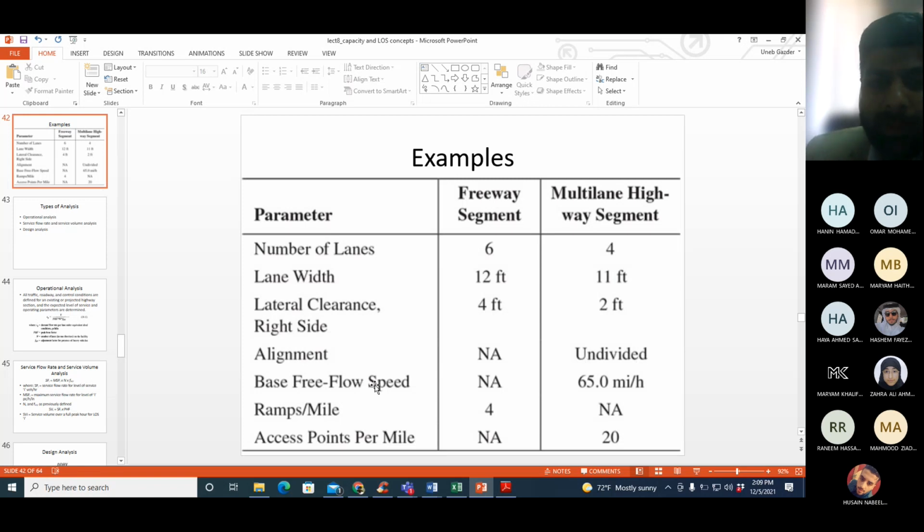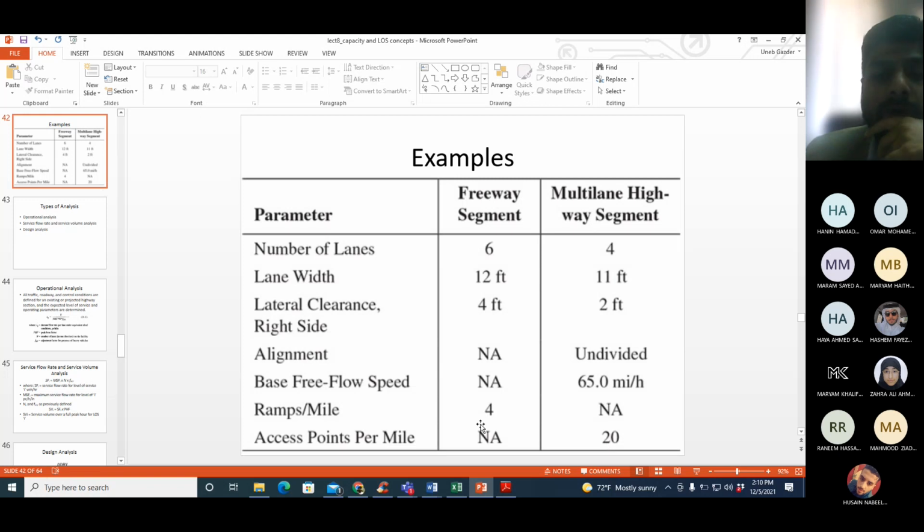Base free flow speed is only required for the calculation of multi-lane highway free flow speed. So that is given. Ramps per mile are only collected for freeways, so they are not there for multi-lane highways. Access point density is not required for freeways, it's only required for multi-lane highways, so we have it here.